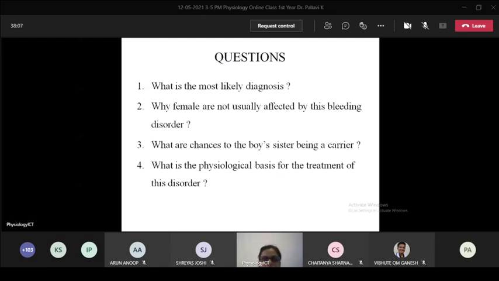Otherwise, you have to find the cause of bleeding. Suppose the person is undergoing any surgery or any extraction process. First you check the clotting time as well as the bleeding time, then find out if it is prolonged, try to minimize the bleeding and prevent that cause. So this is about case 2.